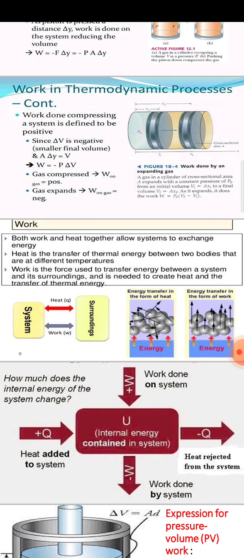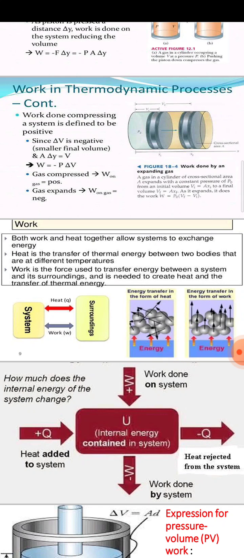So we will see work and heat both together. Both exchange energy with the surroundings. Both work and heat together allow the system to exchange energy. Heat is the transfer of thermal energy between two bodies that are at different temperatures.